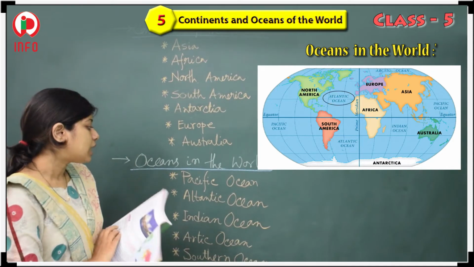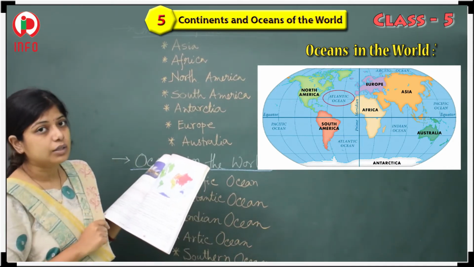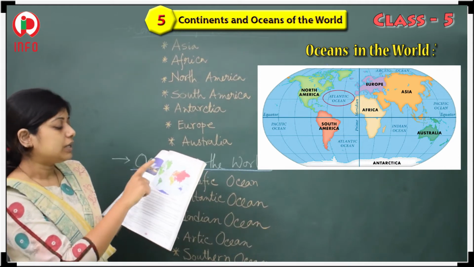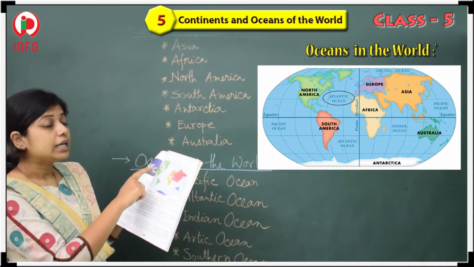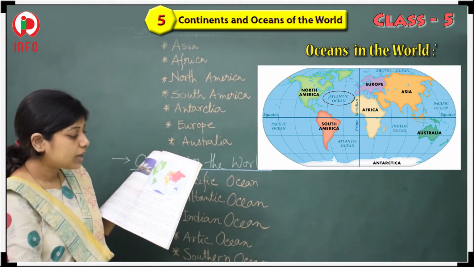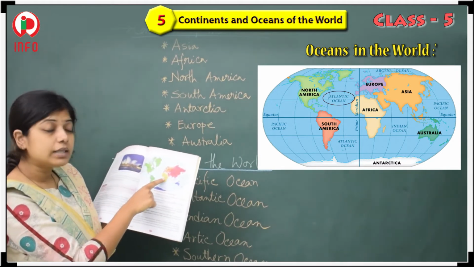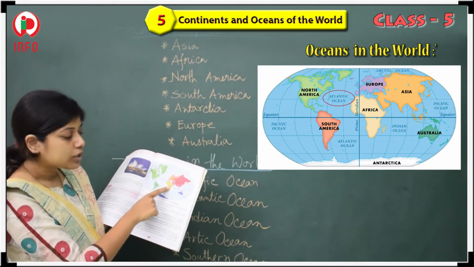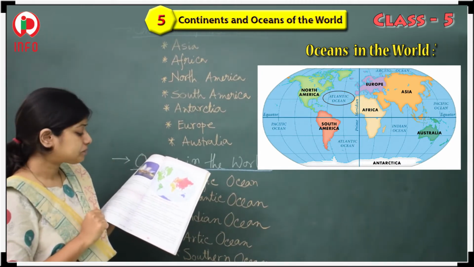Next, let's talk about the Atlantic Ocean. See here the Atlantic Ocean. Where is it? If you see, it is surrounded by America, on the east side of America, and the west side of Europe and Africa, isn't it? So our Atlantic Ocean is located here.